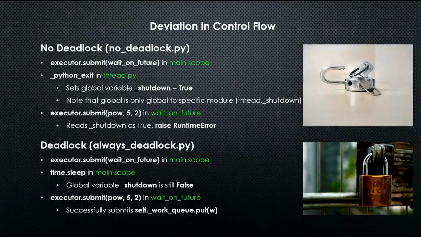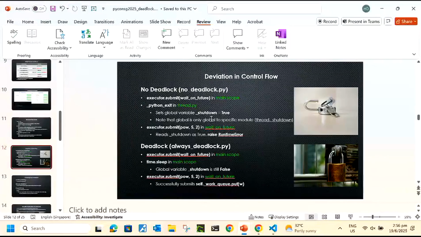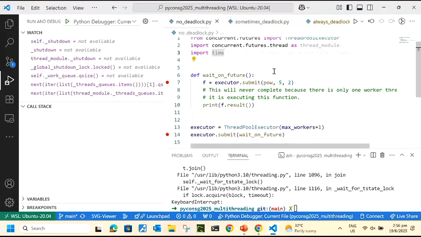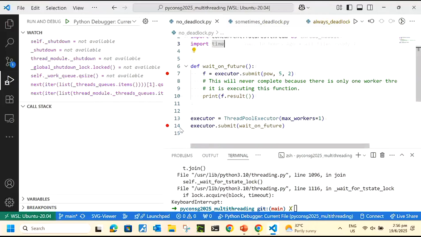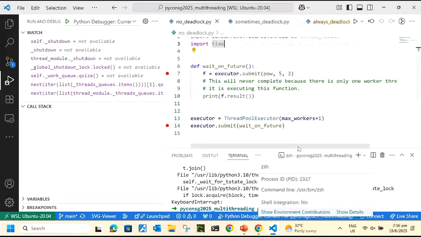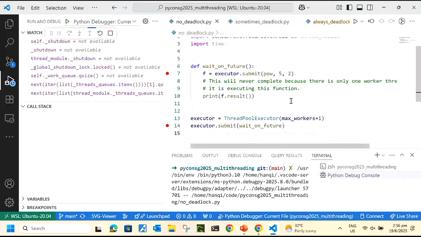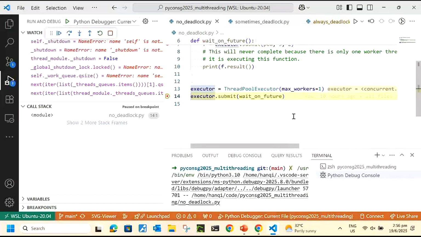Now I'm going to show you how I debug so you can see where in the code the theory I mentioned shows up. Let's go to the no deadlock case first. I have a breakpoint at 14 before submitting, and a breakpoint at 7 before submitting also. I will say what I press. Here I will press F5 to start the debugger. No deadlock case. It's supposed to pause at my breakpoint.